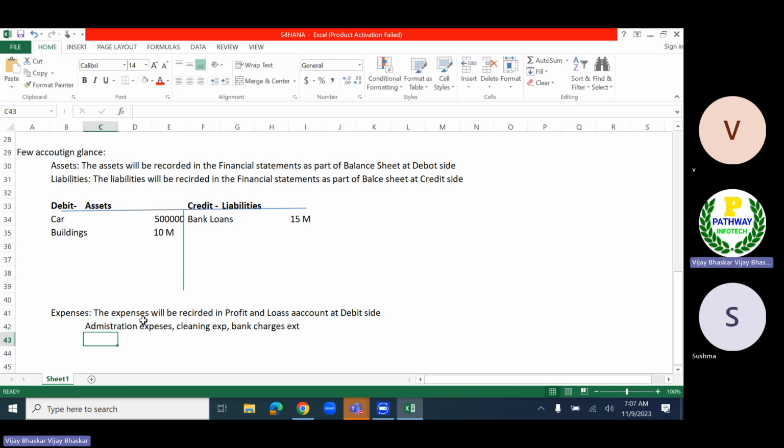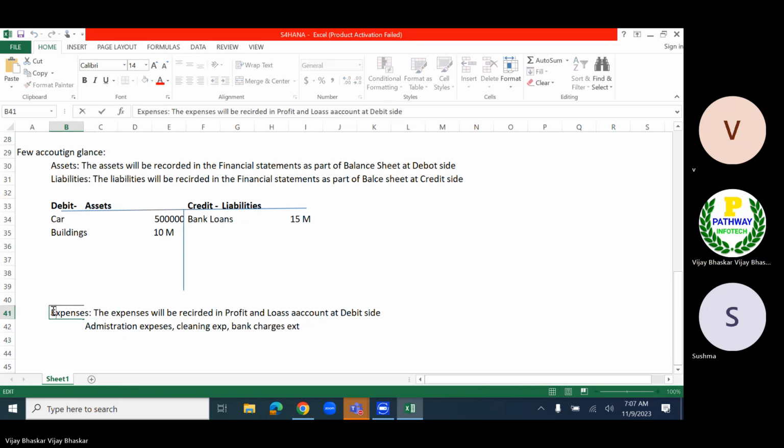So there are different types of expenses which we must record into our books of accounts. So now this will be the part of my profit and loss account. The expenses and revenues will be part of profit and loss account.